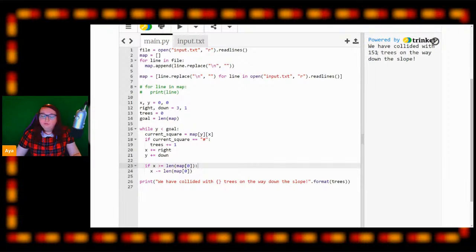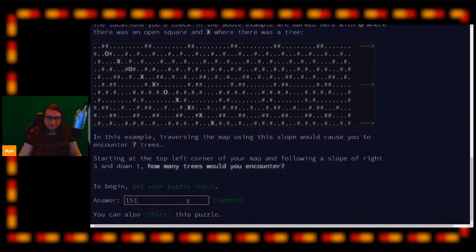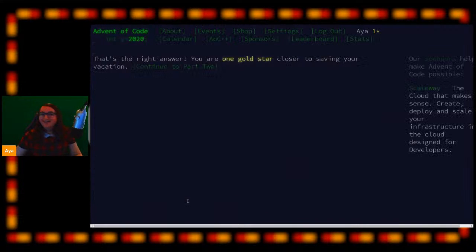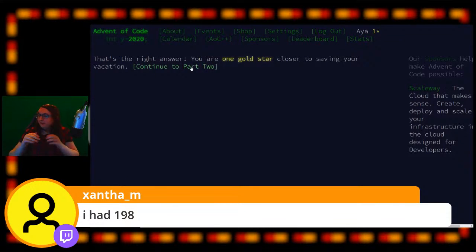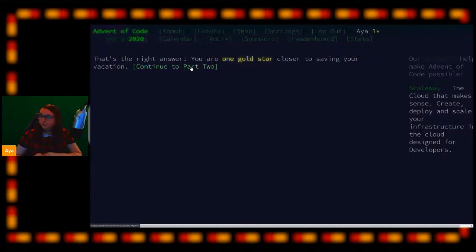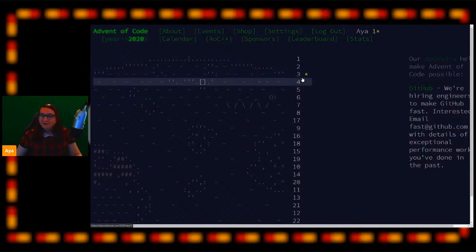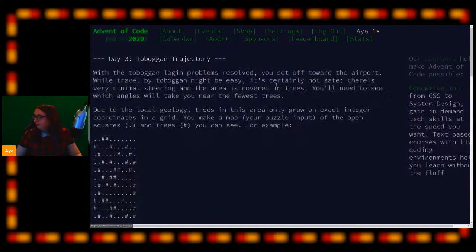But if I now go to the Advent of Code and I type 151 into here, hopefully I get the star. So that's the right answer. You are 1 gold star closer to saving your vacation. If you got 252 trees, try putting that into the Advent of Code and see if that worked for you. Like I say, it'll be different for everybody because it's a unique set of puzzle inputs. So you won't have the same answer as me once you actually use your personal input. But if you type your answer into the Advent of Code, you should get a lovely gold star like so. So now we have our first gold star on our puzzles page.